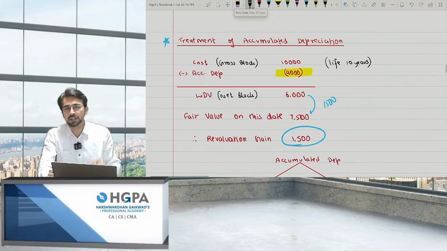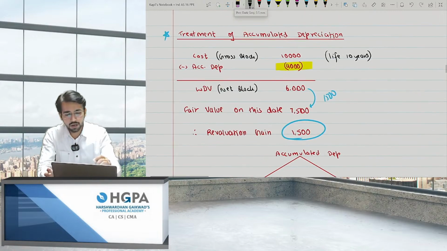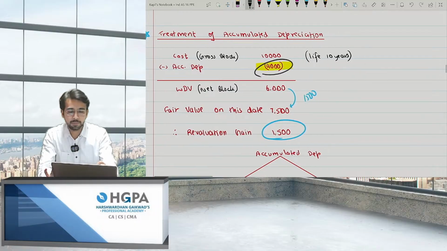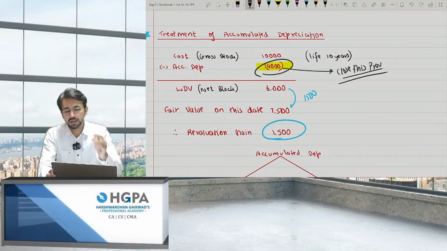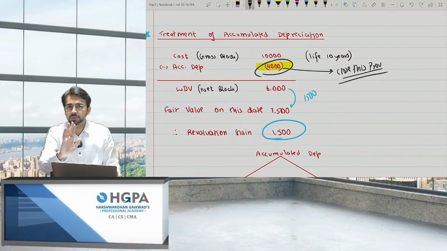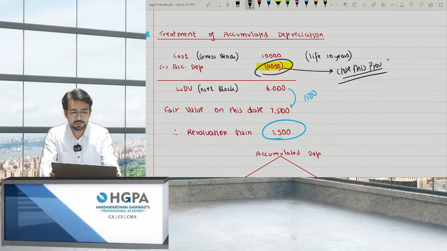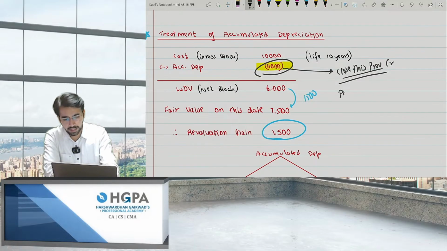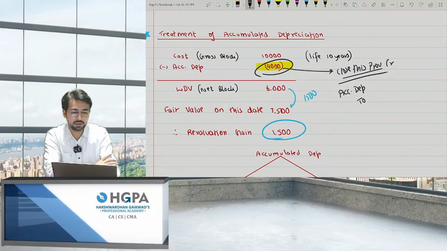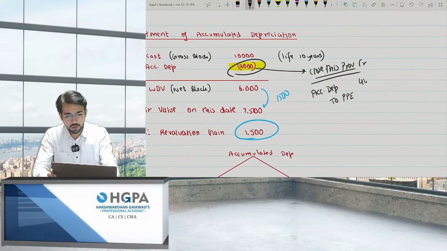So what are the two methods? The first method is to reverse this depreciation, that is, close this account. Close this provision. Accumulated depreciation is a provision. It has a credit balance. So what you do is make it a debit and close it. So accumulated depreciation account debit, and reduce the value of PPE. So the 4,000 gets reversed and the value of the asset also gets reversed.